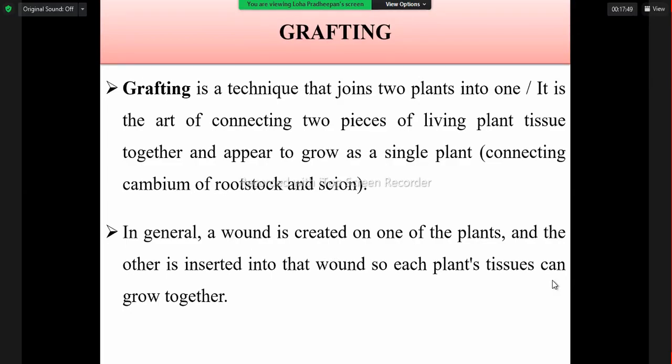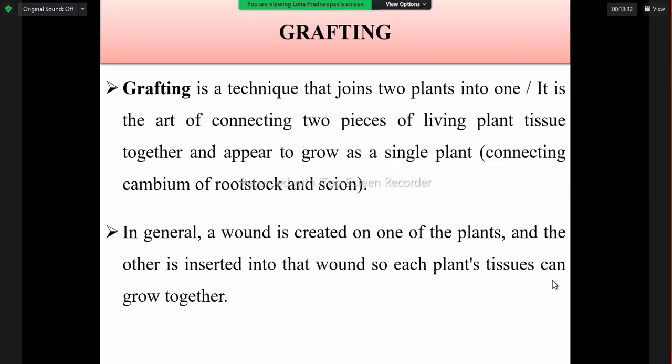Rootstock means the plant part which gives the bottom of the plant, and scion means the plant part taken from another plant and united together as a single plant. This gives the top portion of the plant. In grafting, we make a wound and try to join the scion into the rootstock by joining the cambium and make them grow as a single plant.